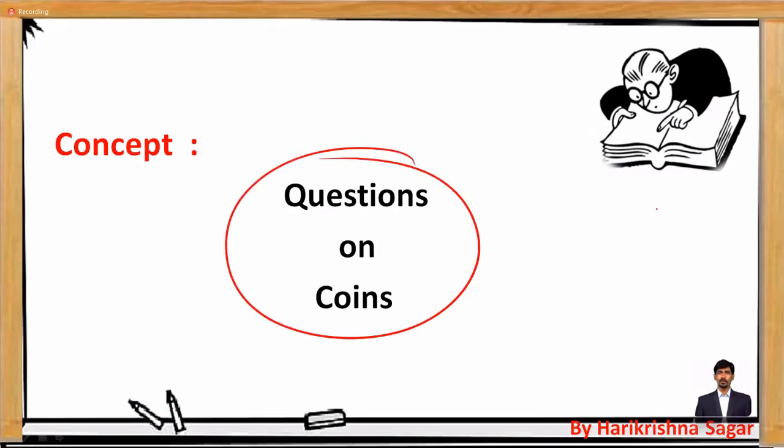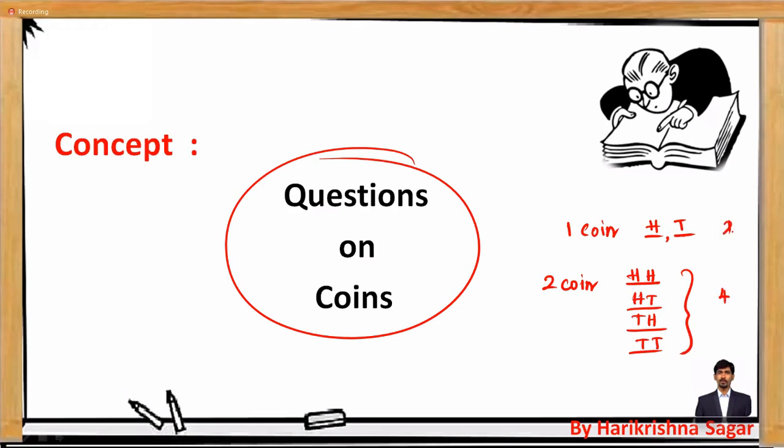Coin problems. Remember, if you are throwing one coin, you are going to get 2 outcomes, head and tail. If you are throwing 2 coins simultaneously, how many outcomes will you get? Head-head, head-tail, tail-head, and tail-tail. These are the 4 outcomes you are going to have.